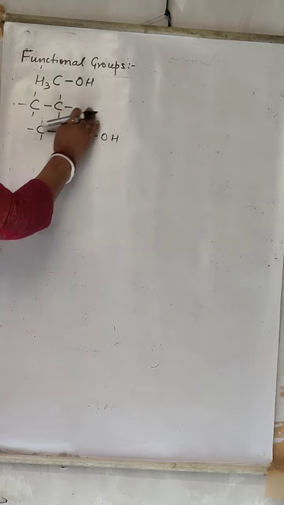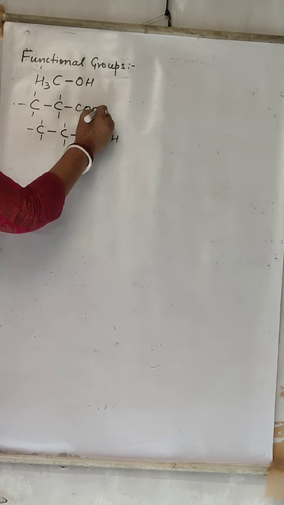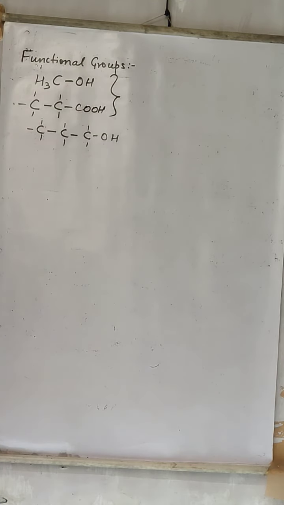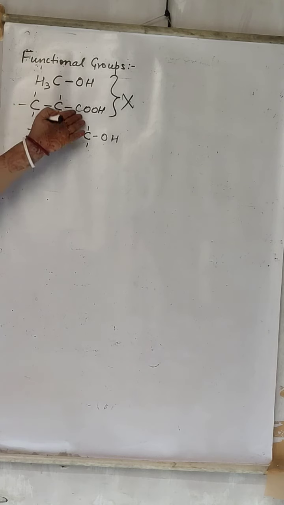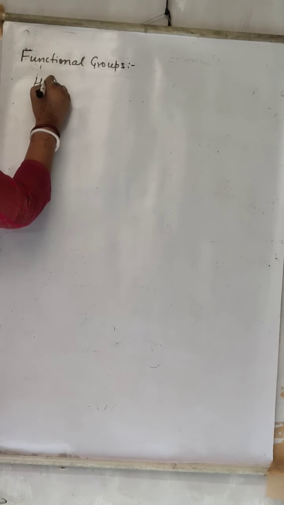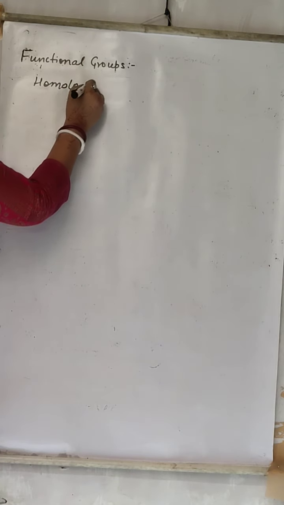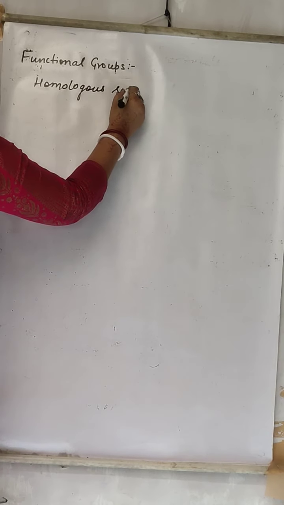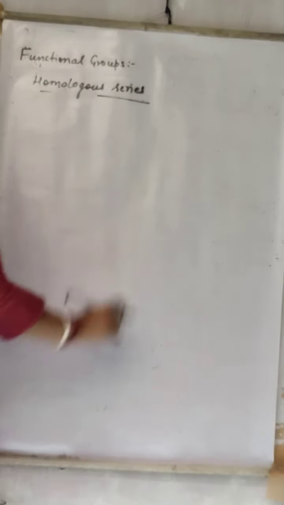If we add COOH here and we compare these two, the properties will not be same. Properties will be different. But obviously, it is carboxylic acid, it is OH. Properties will also be different. Third property is there exists a homologous series. And all the members of that homologous series are having same chemical property.